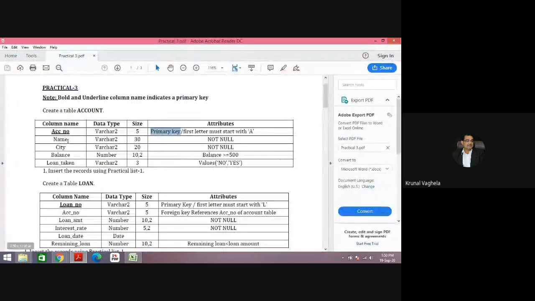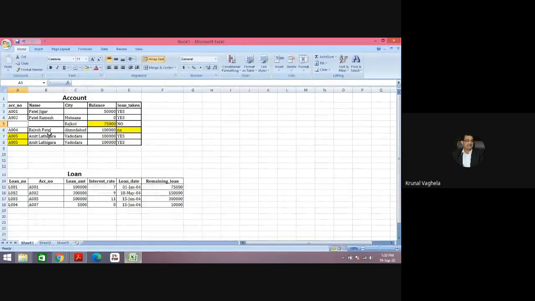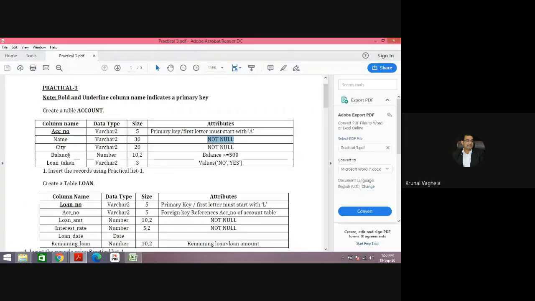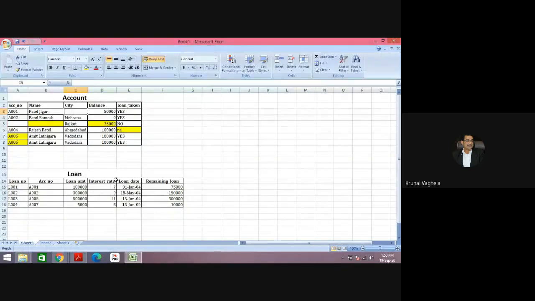Then second is name, varchar2, not null. That means I cannot keep it blank. So this will not be allowed. I cannot keep this blank. City is also the same. Not null. That means nulls are not allowed. This is not allowed here again.